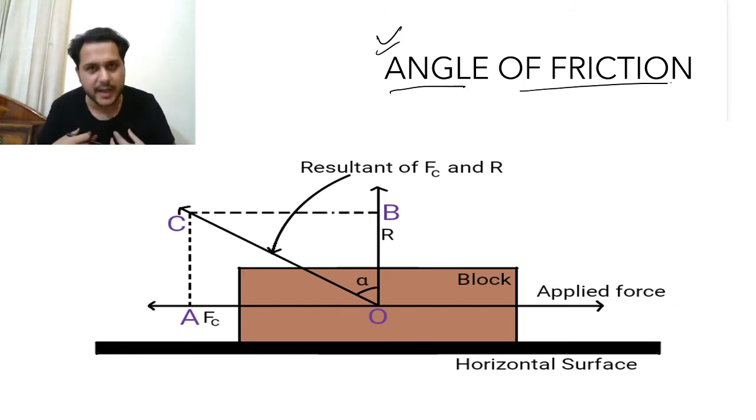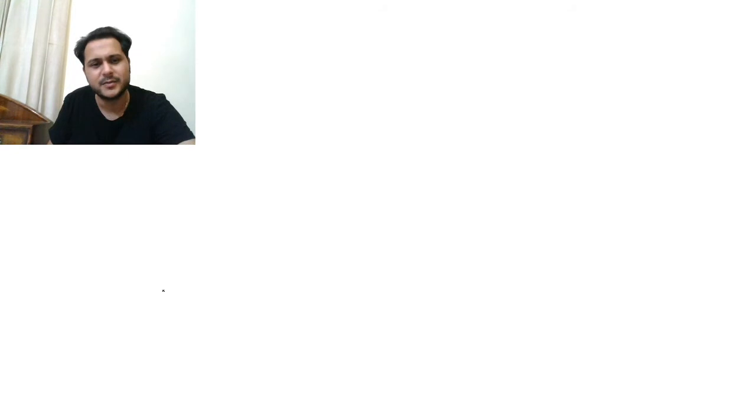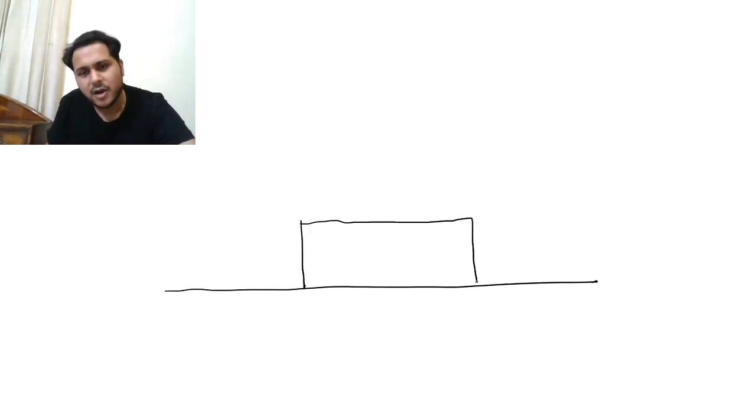Before that, you see my diagram, which will make things very simple for you and you will be a master of it. Let us see it. Suppose this is another surface. Let us make this horizontal surface straight. Now see this surface which is straight. On this straight surface is lying an object or a block again. Please understand the concept carefully.